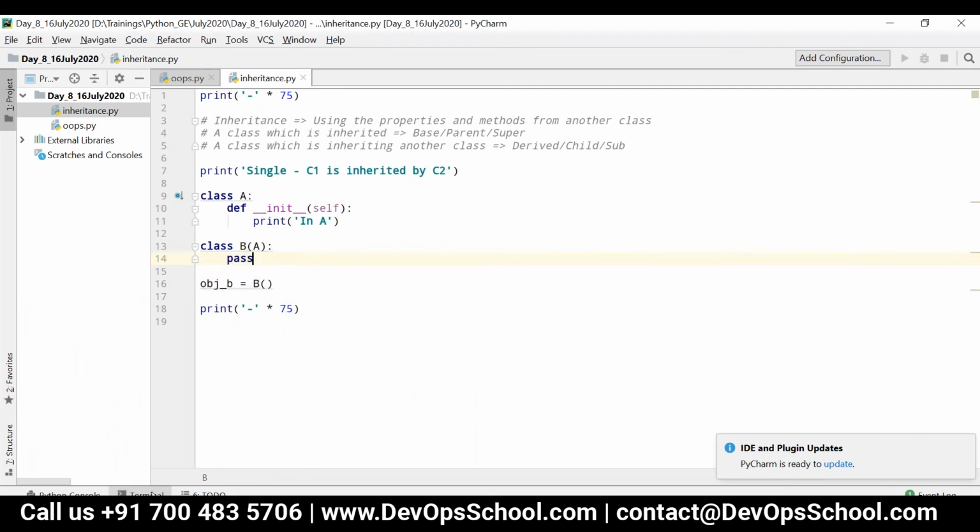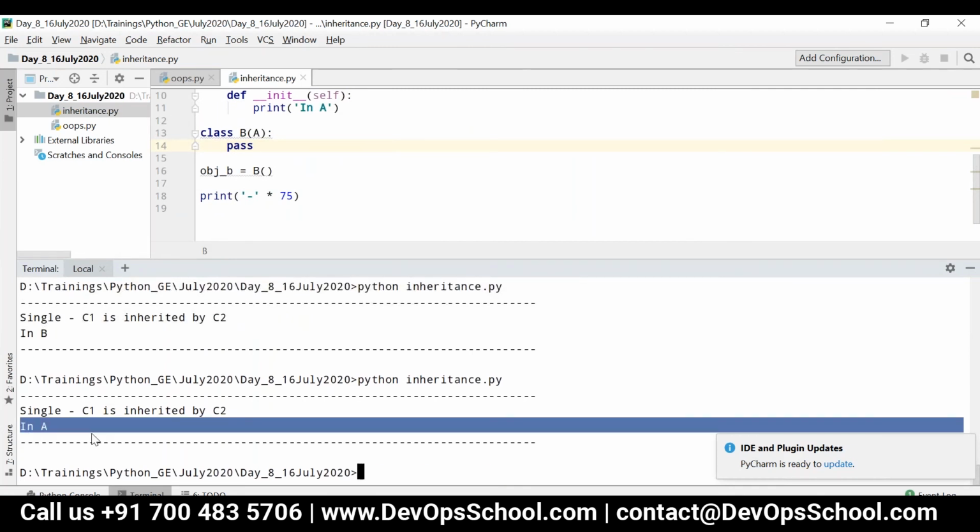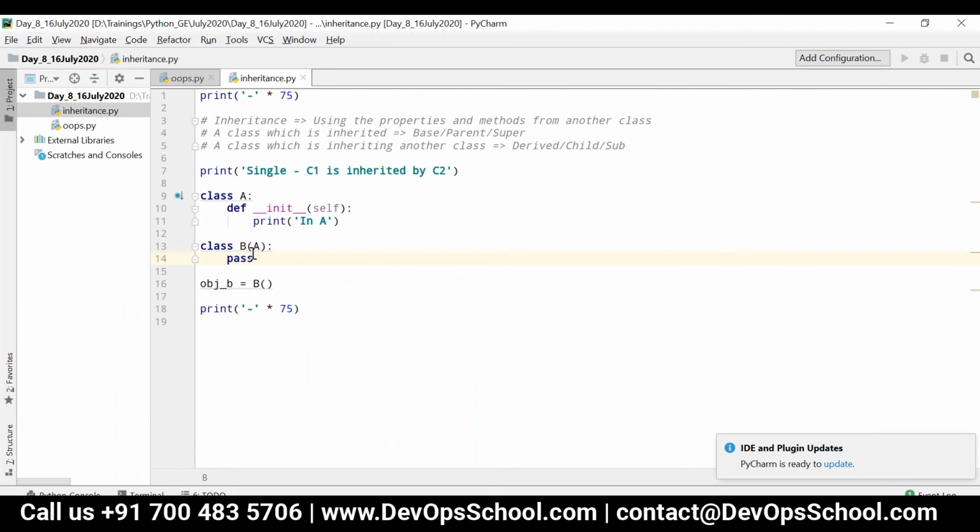Okay, now what will happen in this case? You can see in A, because the init method is not present in the child class, it is just present in the parent class. So the init in A will be invoked.